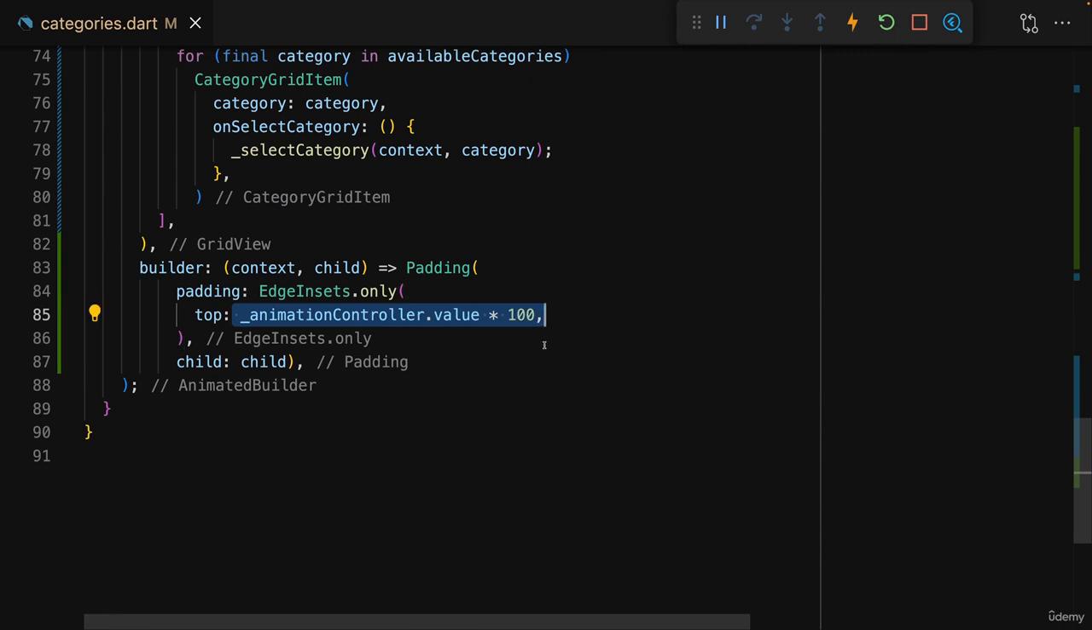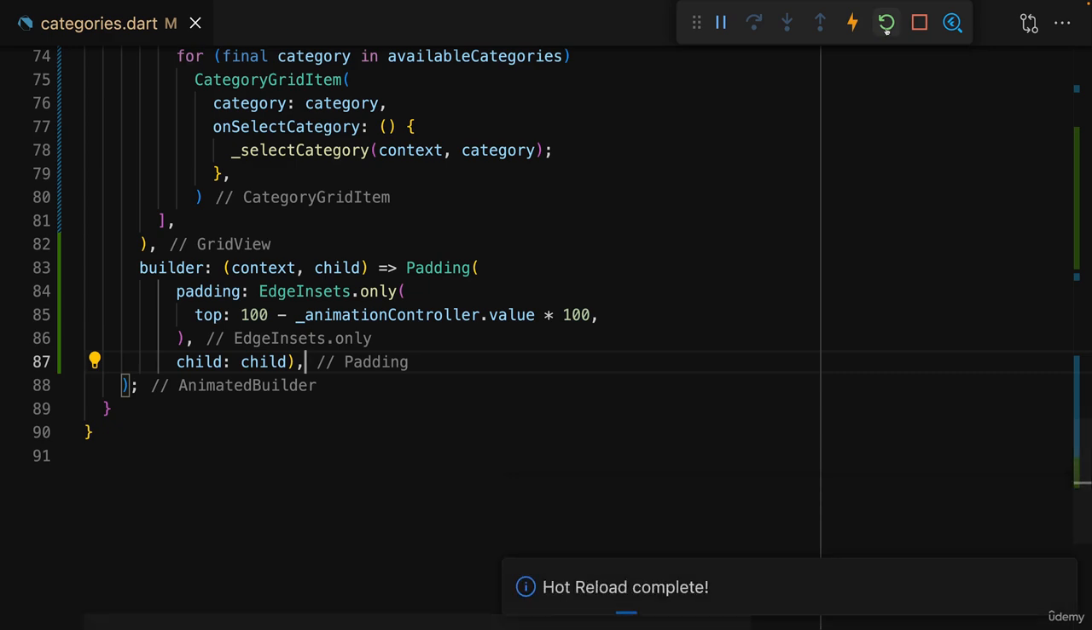Currently, I'm animating from 0 to 100 here with this logic. To slide my items up, we should change this logic and, for example, set the padding to the top to 100 minus animation controller value times 100. This will initially be 0 and therefore will start at a padding to the top of 100. And by the end the animation controller value will be 1, so this here will be 100, and 100 minus 100 will be 0, so at the end of the animation, the padding to the top will be 0. And with that, it should indeed slide up.